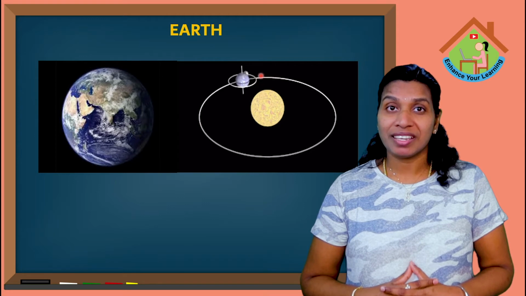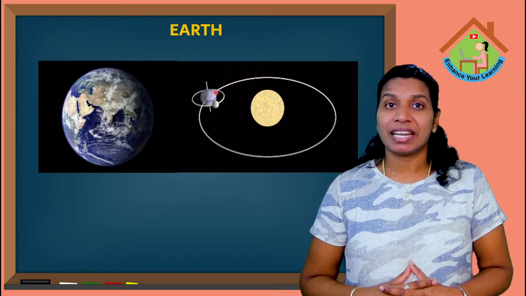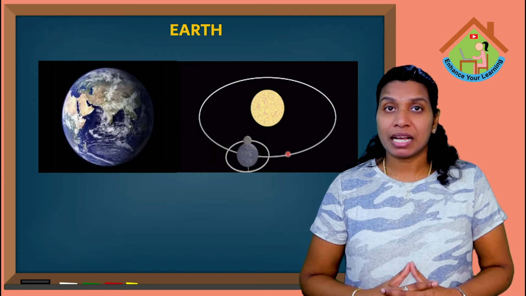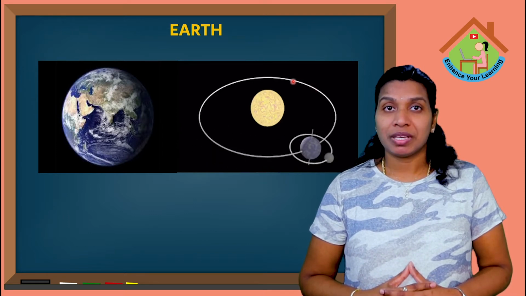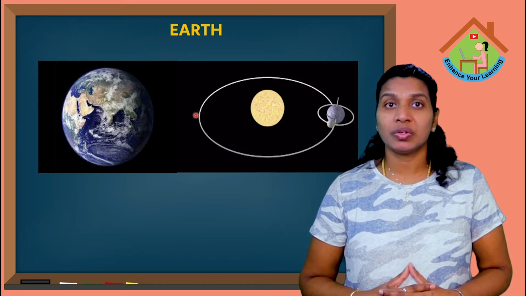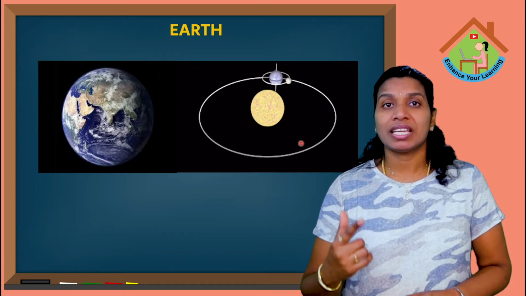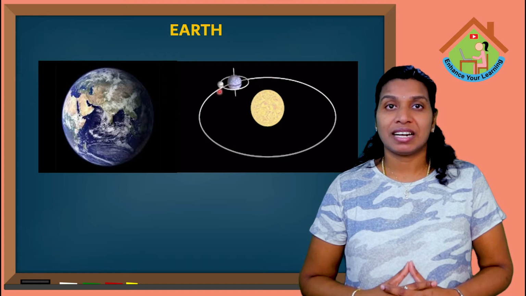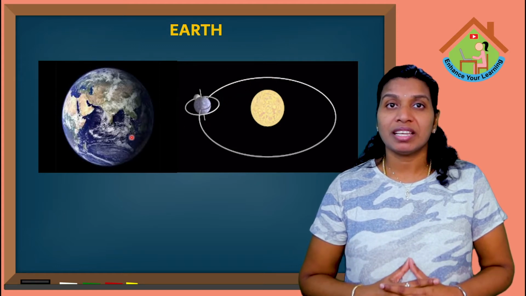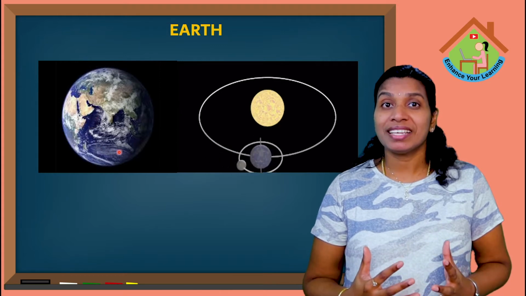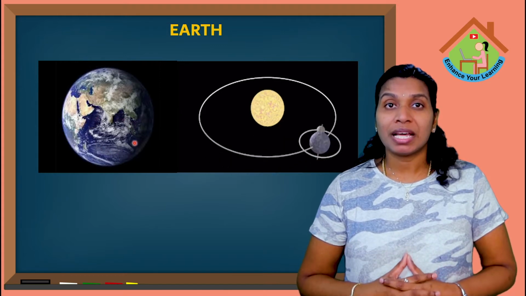Orbit means each planet moves around the sun in a fixed path. So, our Earth also has an orbit through which it rotates around the sun. What is the other name of Earth? Earth is also called the water planet or blue planet.